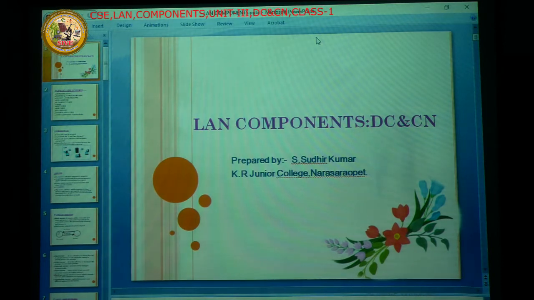Here, what are the LAN components available in a network? Switch, hub, modem, router, gateways, twisted pair cable, and some clipping tools. These are the LAN components we are going to discuss in the network.